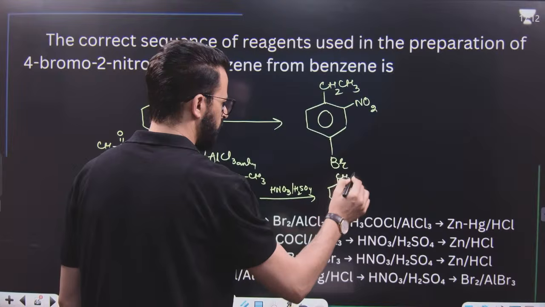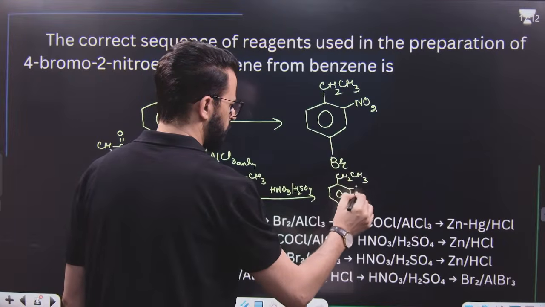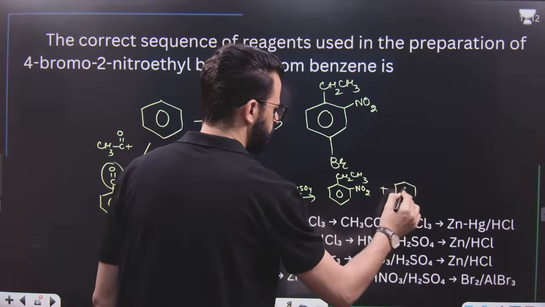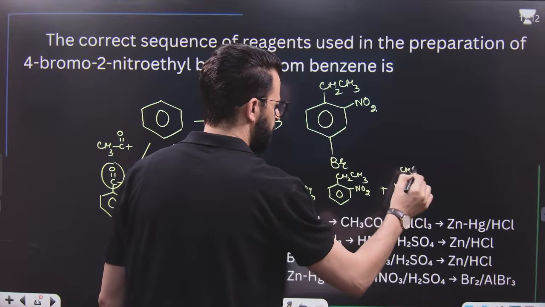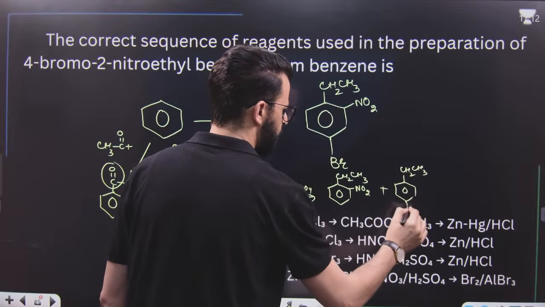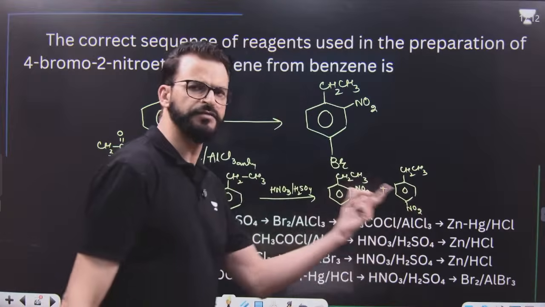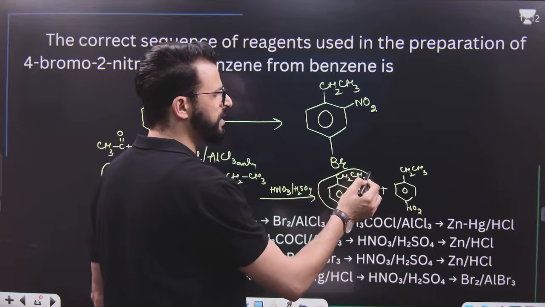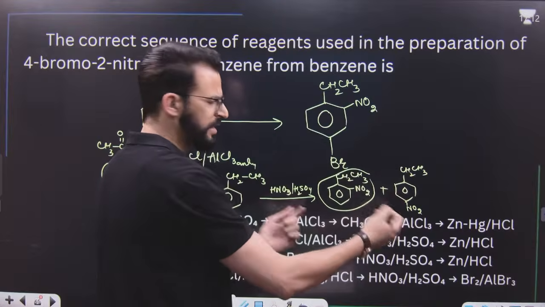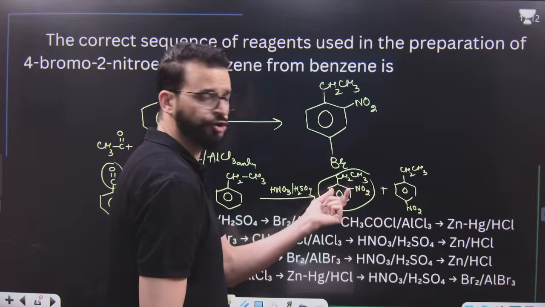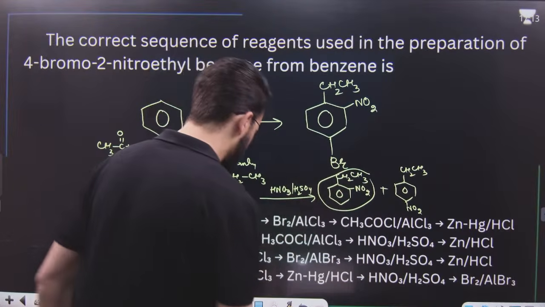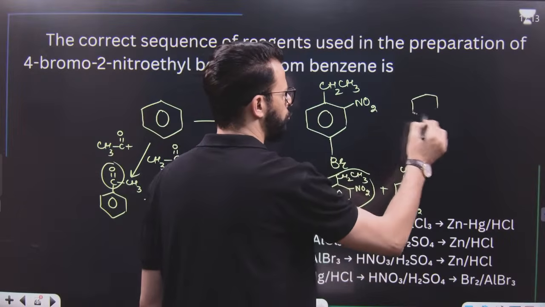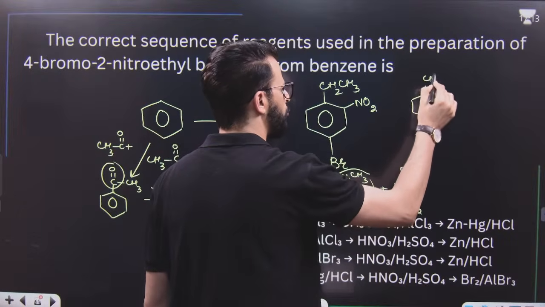One is ethyl, this one, and another is this one. Now these can be separated with the help of distillation. Finally, we will separate this one with the help of distillation. Then this ortho-nitro-ethyl benzene, after separation, this one,